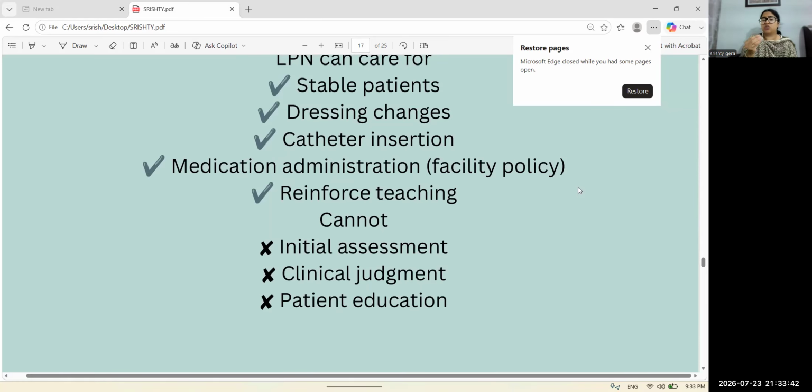What actions can they not do? The initial assessment, clinical judgment, and patient education. These are done by the RN, the registered nurse.